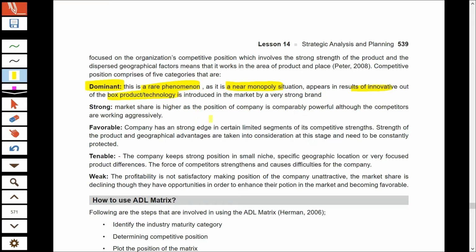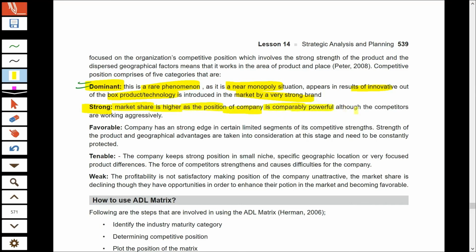So if you have taken a patent of an innovative product, you are the only company that can manufacture and sell that product, and thereby earn a monopoly position in the industry. So that is dominant, and every organization would like to have that position because there is absence of competition at this level.